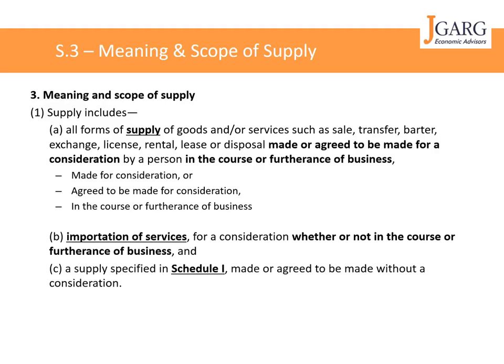The first exclusion is importation of service for a consideration, whether or not in the course of furtherance of business. Now when there is an importation of service, it only needs to satisfy one condition, that it should be for a consideration. It does not need to satisfy the second condition, whether or not in the course of furtherance of business. So even if you are downloading music from the web to enjoy for your personal use, and you are paying some charges, let's say $1 or $2, that will qualify as an importation of service for a consideration.